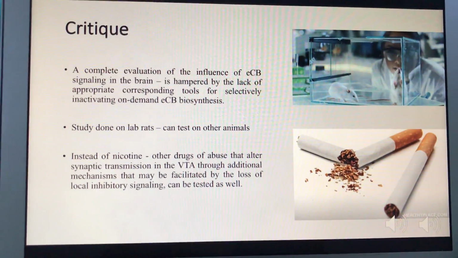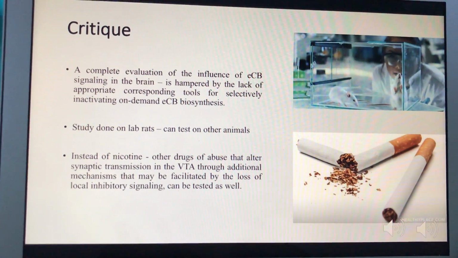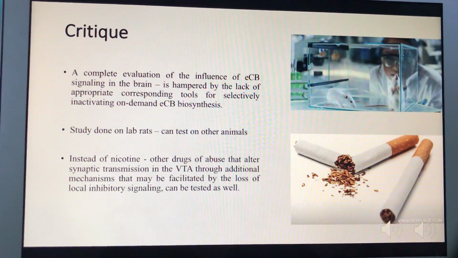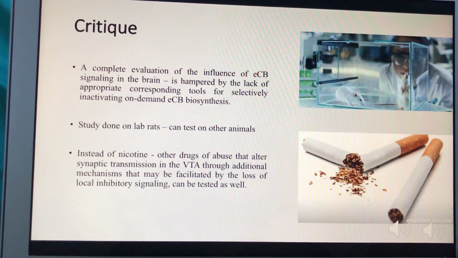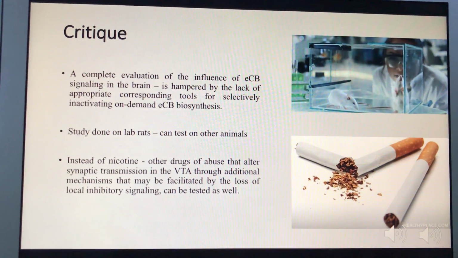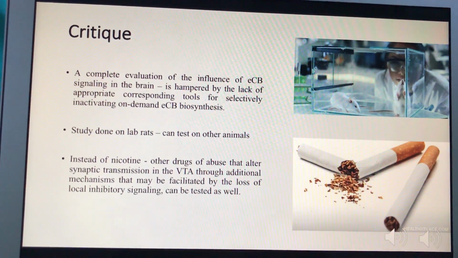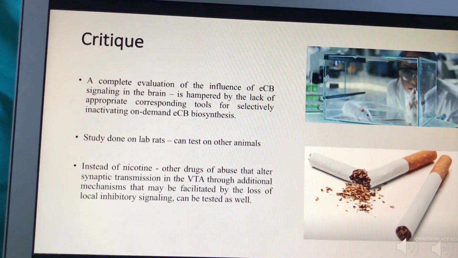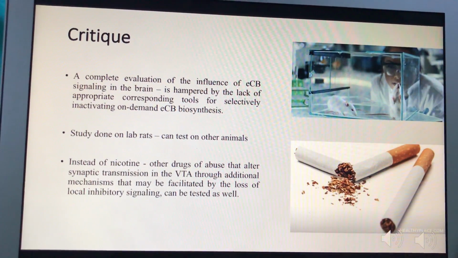Critique. In this study, we study the influence of ECB signaling in the brain. However, this investigation is hampered by the lack of appropriate tools for selectively inactivating on-demand ECB biosynthesis. Maybe these tools can be enhanced and the study could be further improved by adding additional data. The study was done on lab rats, but we could also extend it to other animals and study them experimentally. Instead of nicotine, other drugs of abuse could also be used to test their influence on the ventral tegmental area.